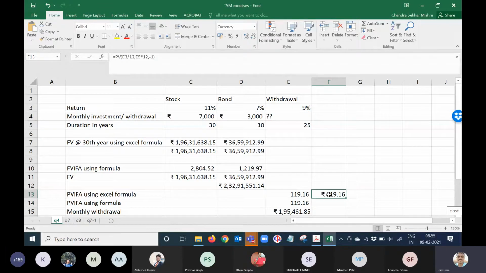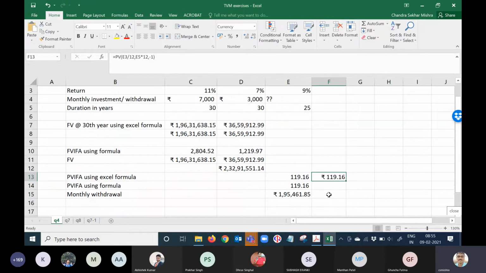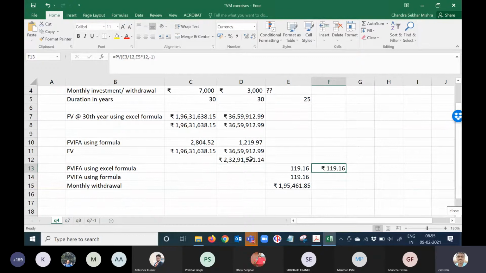So if I want to get 1 rupee every month for 300 months, it will cost me 119.16, assuming 9% interest per annum, which means 9% by 12, 0.75% per month. So how much money do I have in my kitty? 2 crore 32 lakh. This is the present value. If you divide 2 crore 32 lakh by 119.16, you get 1,95,461.62 rupees.